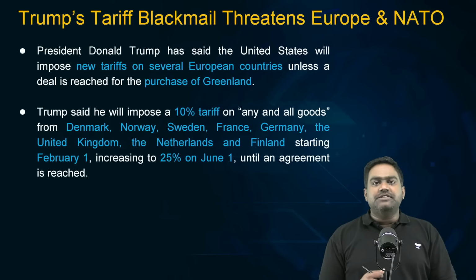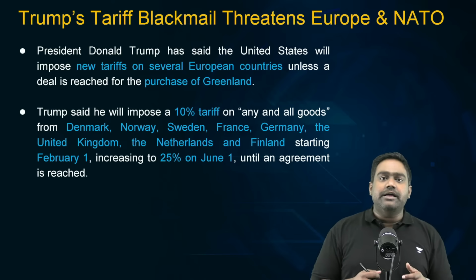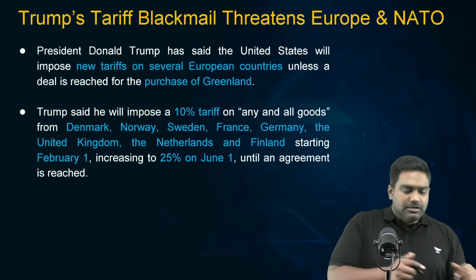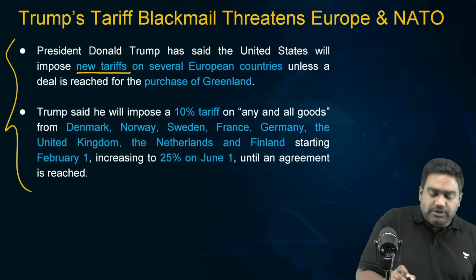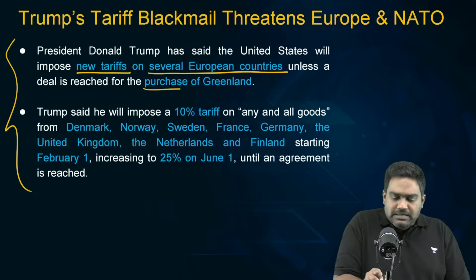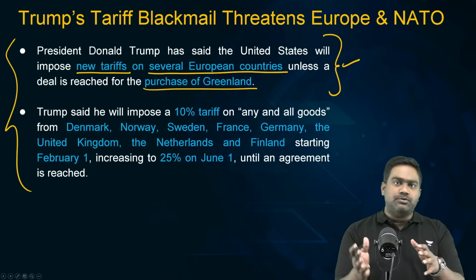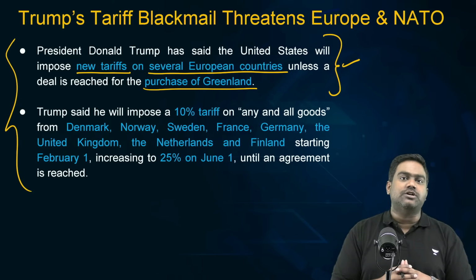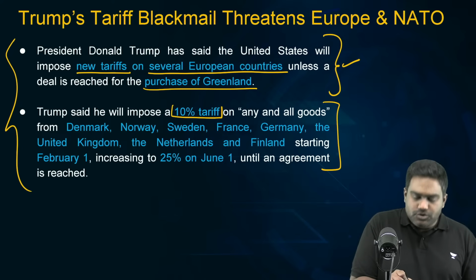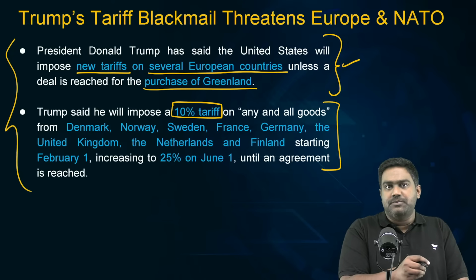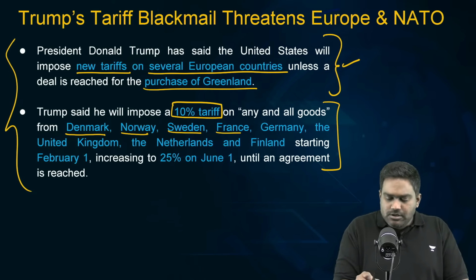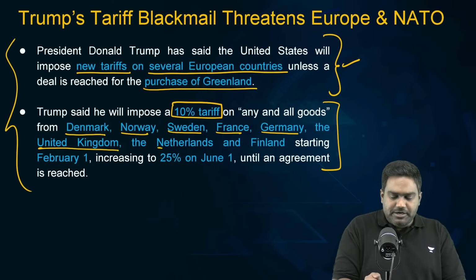So, as a continuation of these policies of Trump, just the other day, US administration has delivered a big blow for European countries. Donald Trump has announced that a new set of tariffs would now be levied on European countries which are not supporting the purchase of Greenland and the eventual acquisition of Greenland into US territorial sovereignty. So US is announcing 10% tariffs, which is going to take effect from the 1st of February, not only against Denmark, but also against other European partners who are supporting Denmark's rights and sovereignty.